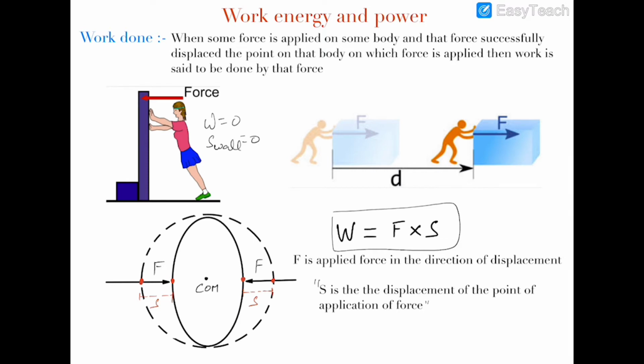For example, in this diagram you can see that there is a balloon which is perfectly circular, spherical, and we are pushing with force F from both sides. We are pushing this point from here to here, and this point from here to here. So we are successfully pushing this balloon, and we have changed its shape from spherical to oval.